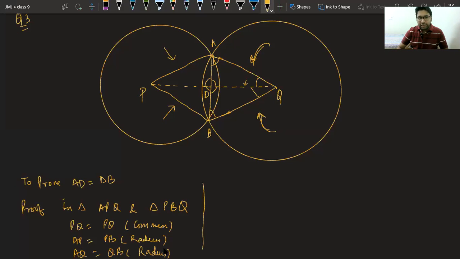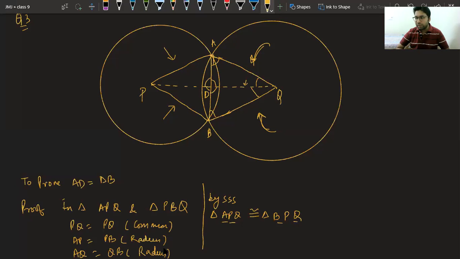Okay, so by criteria SSS, triangle APQ is congruent to triangle BPQ. Let us check whether the name is correct or not. AP coming equal to PB. Okay. PQ, correct. Now tell me class, we have proved two triangles congruent.